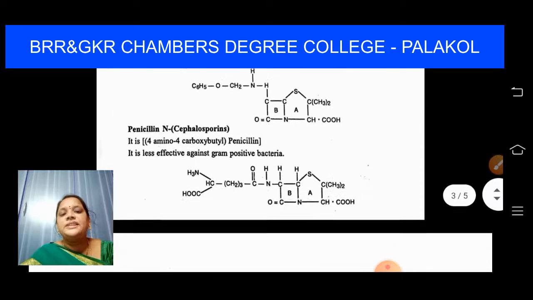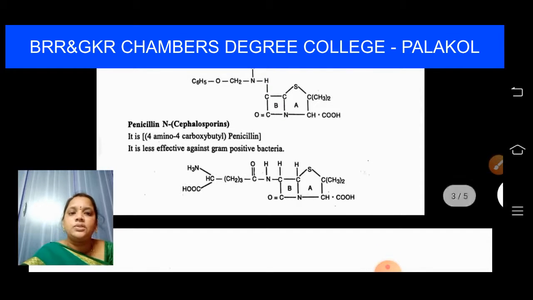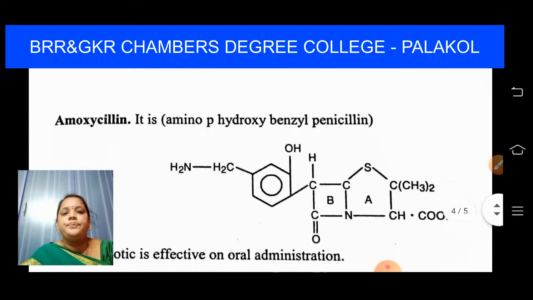And what is penicillin N? Penicillin N is also known as cephalosporins. It is 4-amino-4-carboxybutyl penicillin. It is less effective against gram-positive bacteria. Penicillin V treats mild infections produced by gram-positive organisms. Cephalosporins are also used, but they are less effective against gram-positive bacteria.